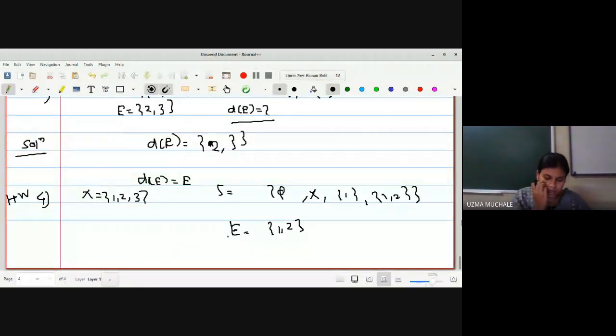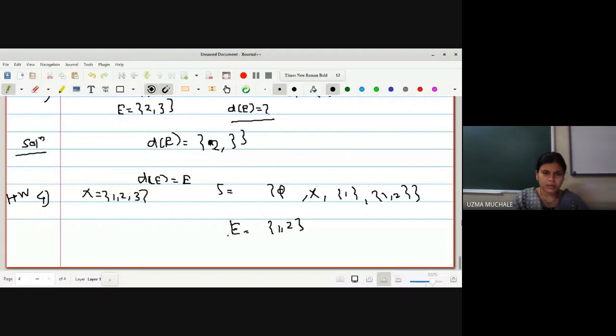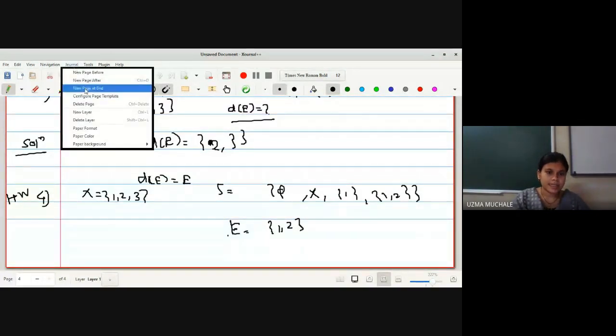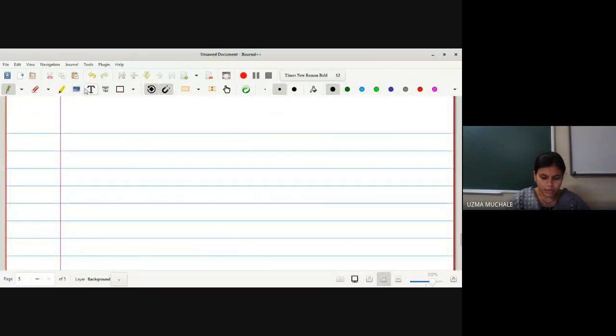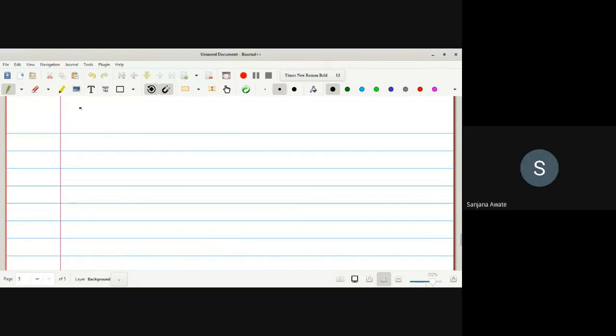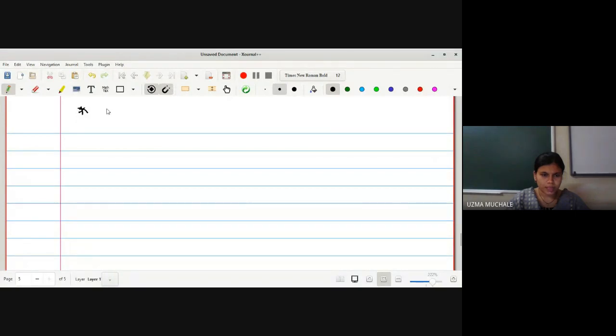Okay. The next we are going to see is the case of limit point in discrete and indiscrete topological space. Any doubt up to these examples? No, ma'am. Okay, now let us go for a particular example of a discrete topological space. Just now we have seen a usual example in which a topology is given to us. Now in this case, topology is given to us as a discrete topological space.